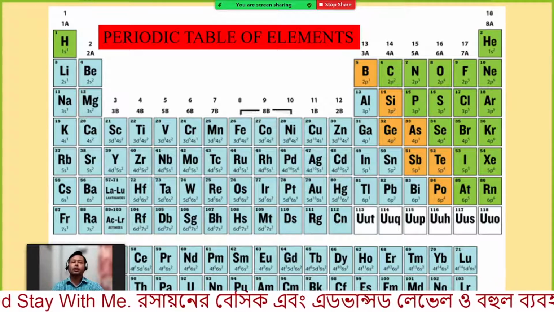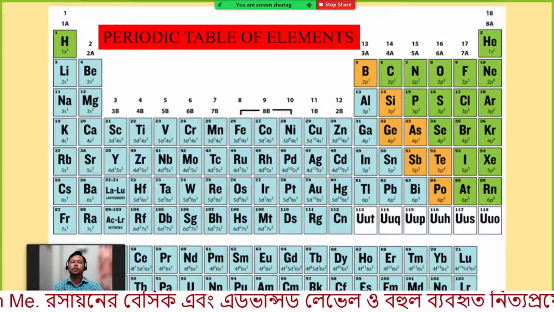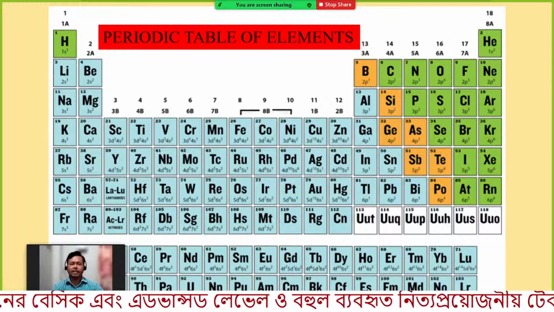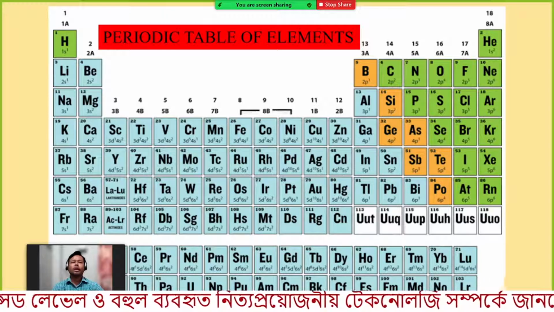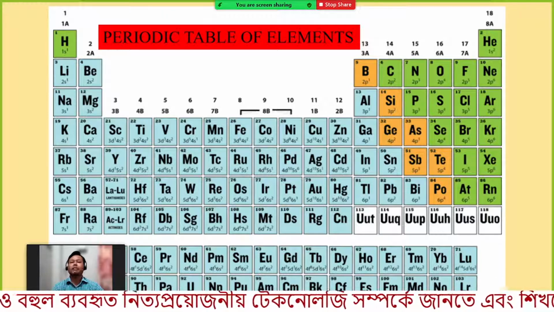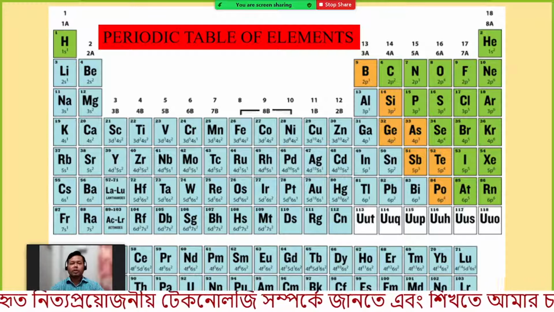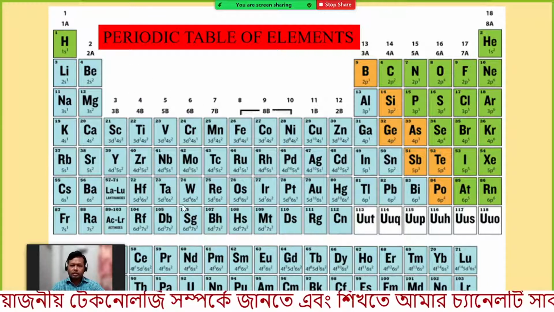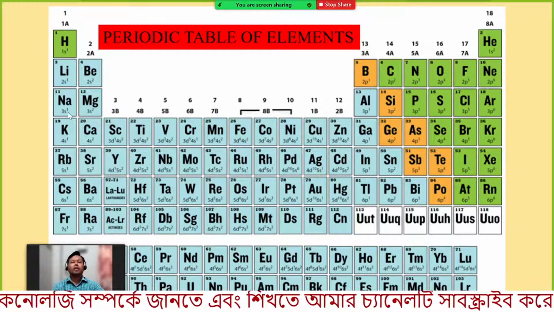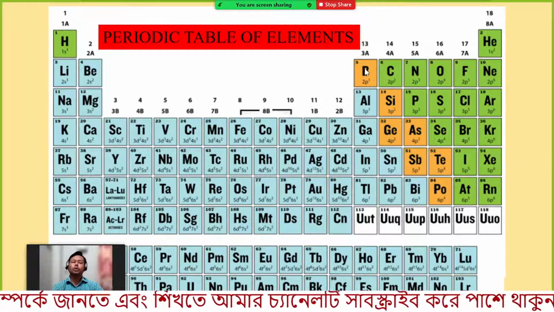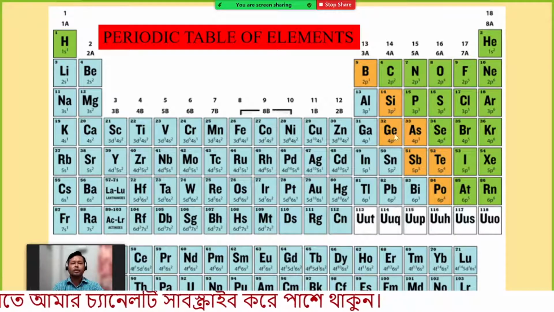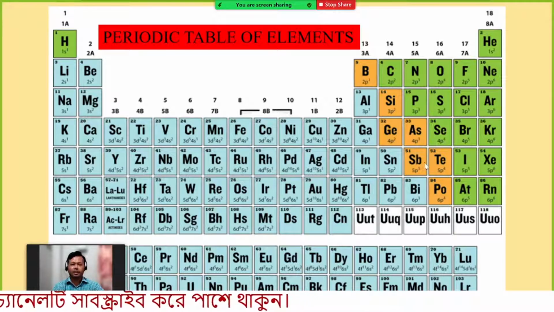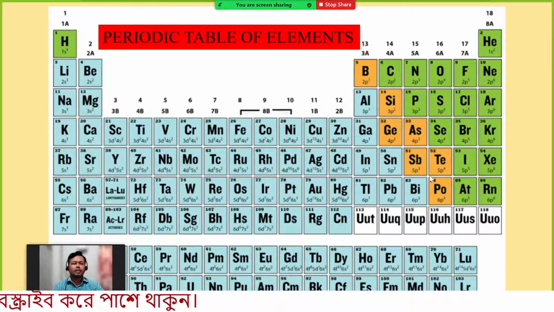As computer science engineers you have to prepare different types of devices, and most of the devices are created from different semiconducting materials. So after having some idea about the periodic table, we will move to some specific elements: boron, silicon, germanium, arsenic, antimony, tellurium, like this, some semiconducting materials.